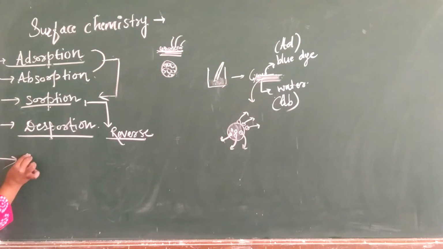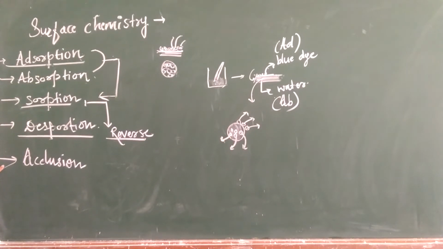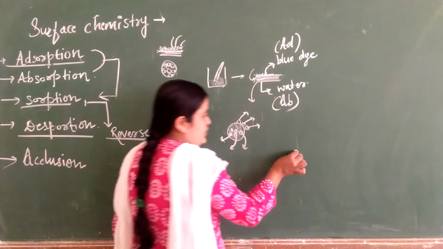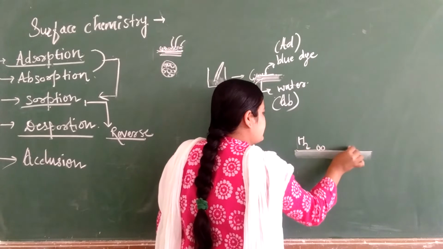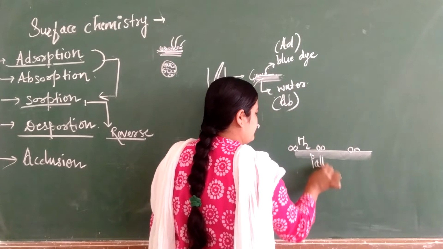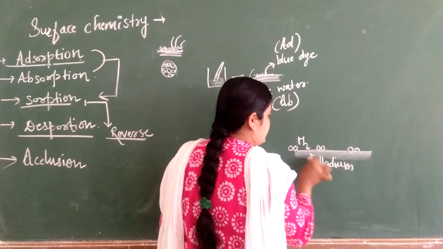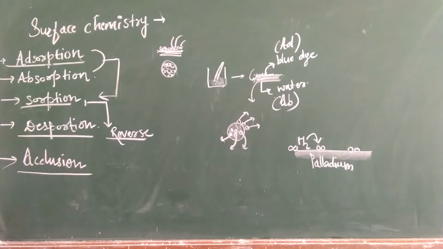The next term is occlusion. We have already seen this. Occlusion has a similar meaning to adsorption, but it is restricted to the sorption of gases on metals. Consider we have a metal, palladium, and on that, H2 gas is sorbed. Consider this is our palladium metal, and on that H2 gas is absorbed. This is our example of occlusion itself.